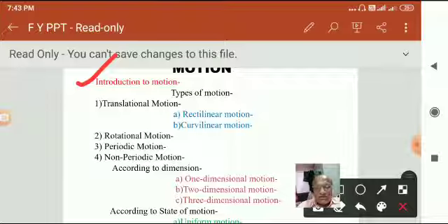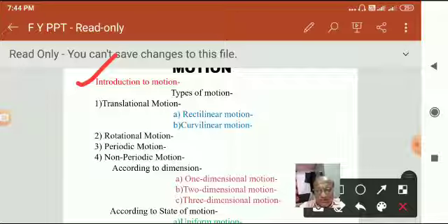From this discussion we say that there are 2 states. One is the state of motion and another is the state of rest. When we say this is a state of motion, there is a change in position as time passes, and when there is no change in position as time passes, we say that this is a rest position, or the object is said to be at rest.